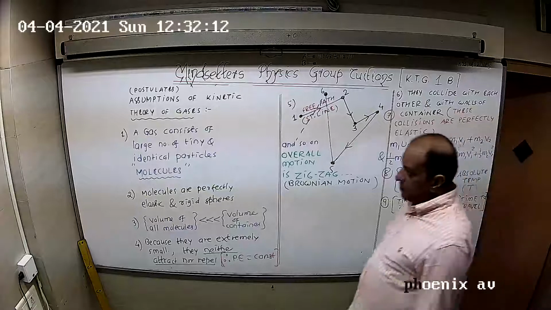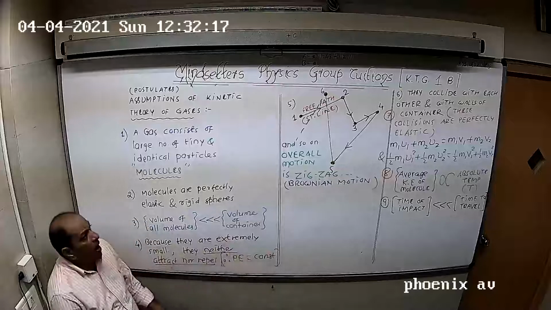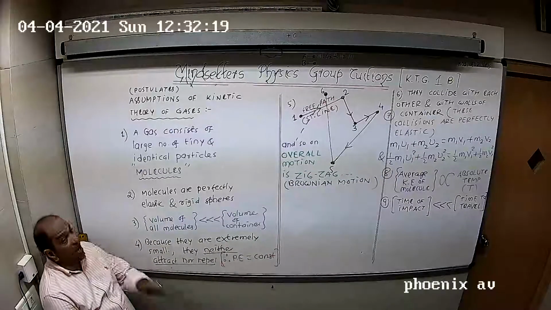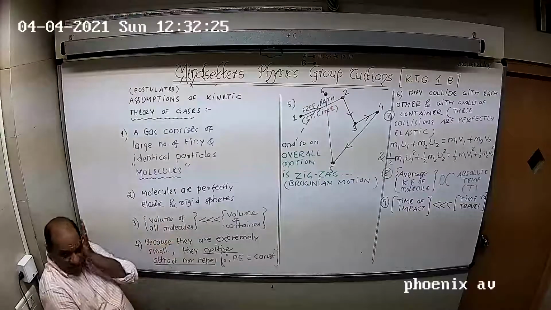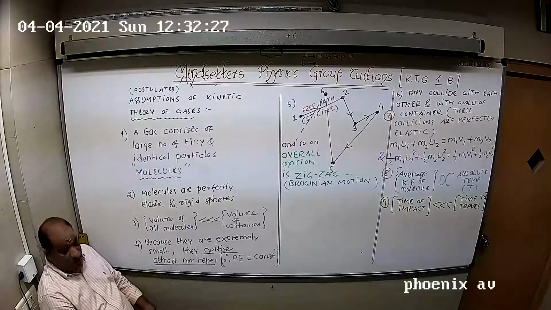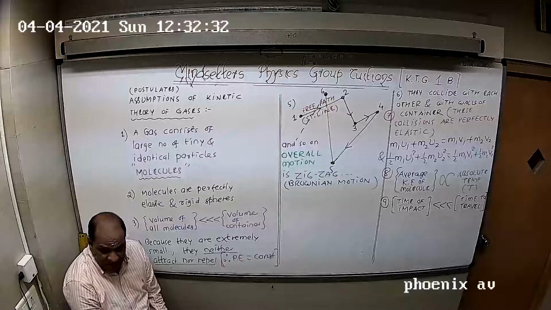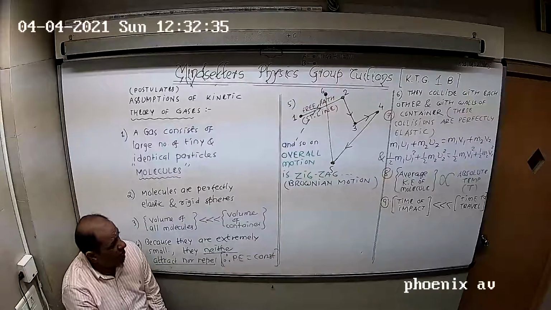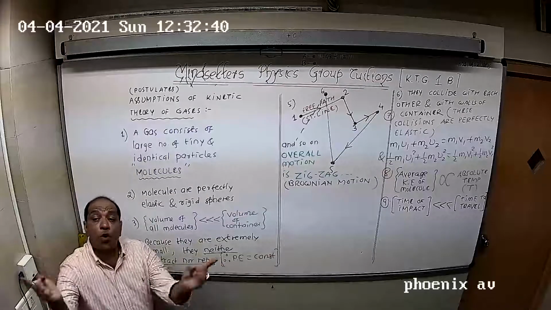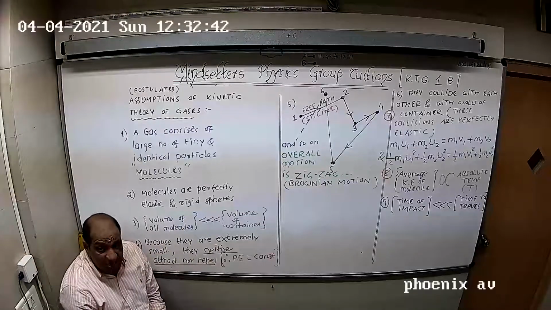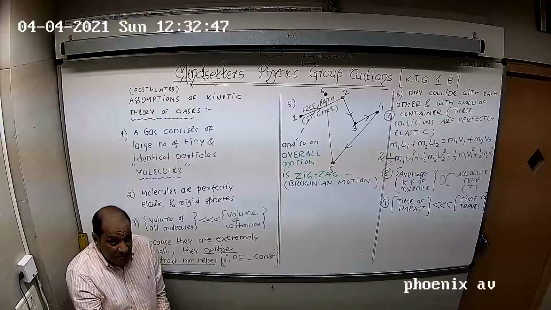Hey students, welcome back. Now here, as I told you, we're going to talk about what is the pressure exerted by a gas molecule. For example, around you there is air, right? Now air is a mixture of oxygen, nitrogen and other gases. Oxygen 21%, nitrogen 78% and the remaining 1% is carbon dioxide, water vapor. So what must be the pressure exerted by air on the walls of the container? What we call as atmospheric air pressure. So if there is atmospheric air pressure, that means there is gas pressure also.